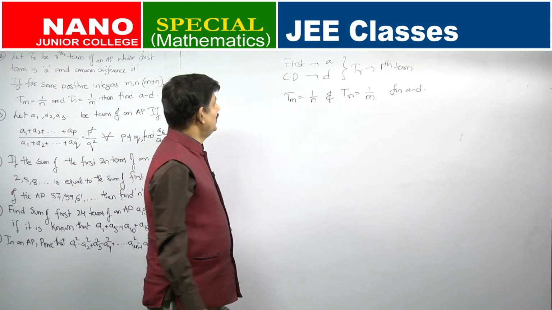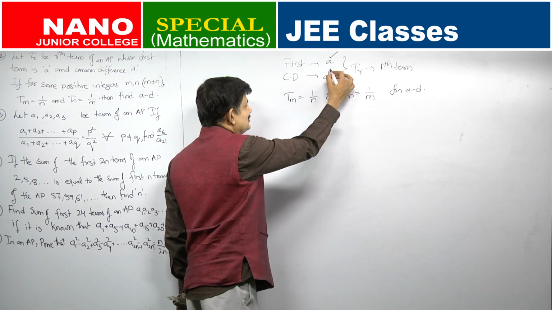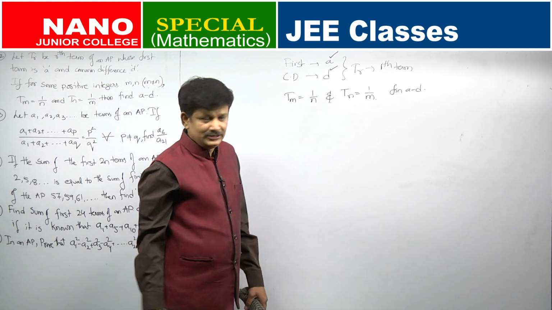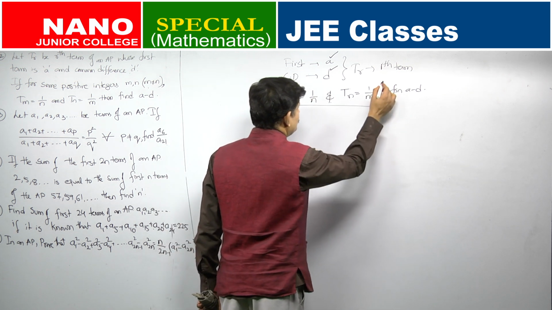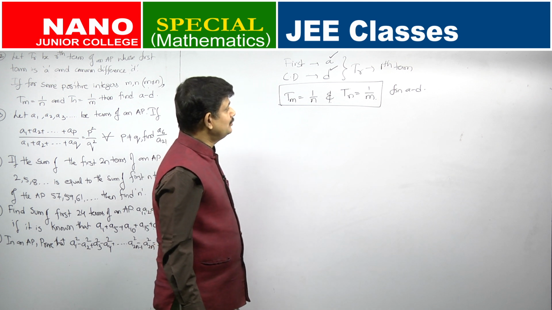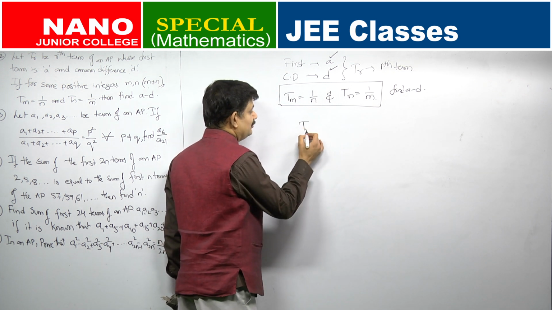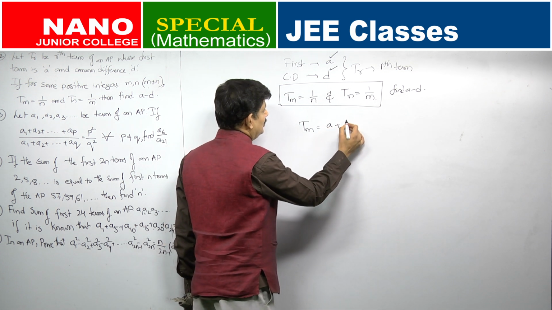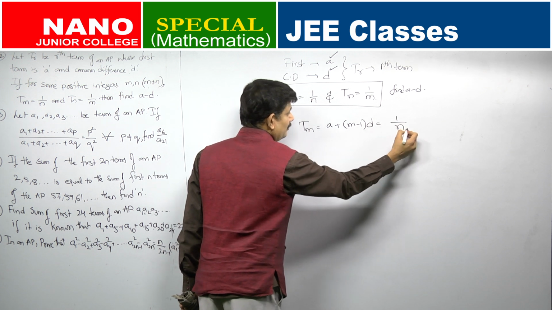Is the question clear? In an AP whose first term is A, common difference is D, these two are given to me, and whose rth term is Tr, Tm is given to be 1 by n and Tn is given to be 1 by m. He is asking me to find A minus D. Let us do it. Tm, the mth term of an arithmetic progression, what will it be? A plus m minus 1 into D, and what is it given to be? 1 by n.